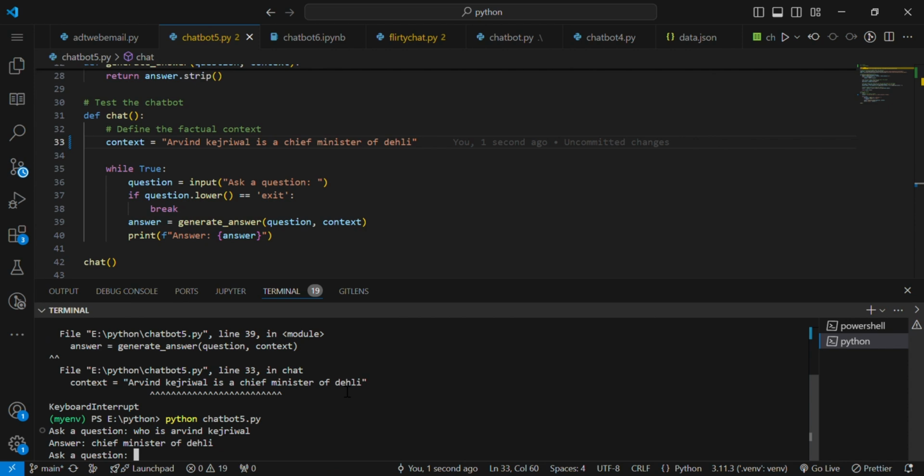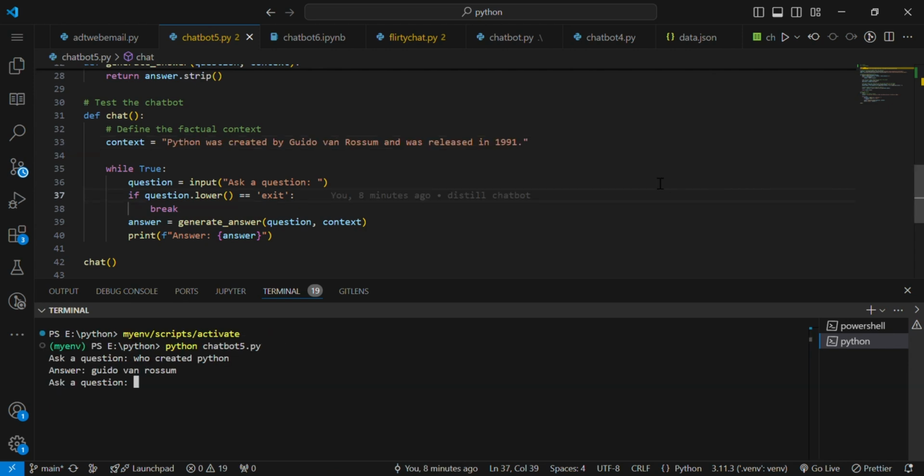Yeah. So I have asked a new question, who is Arvind Kejriwal? So it's giving Chief Minister of Delhi. Yeah. So that's it. That's our local chatbot.